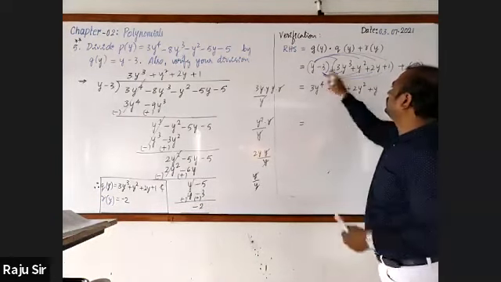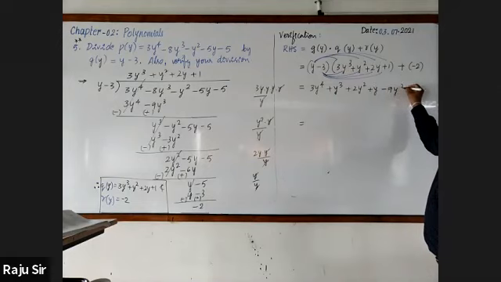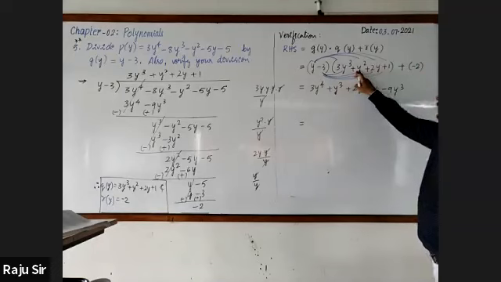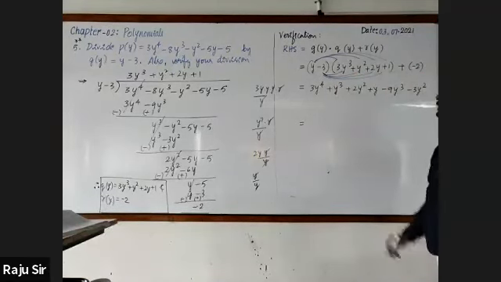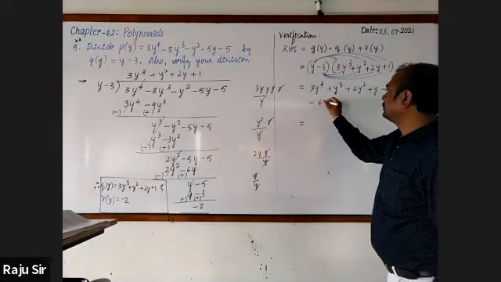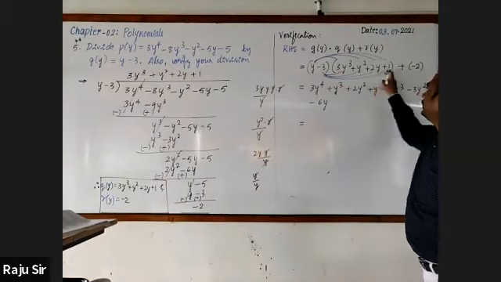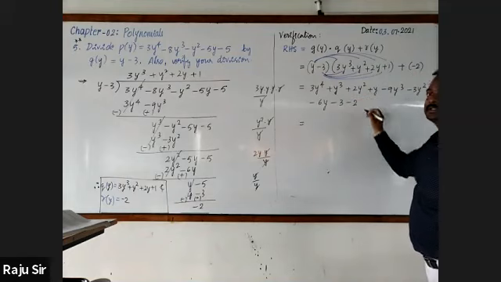Minus 3 into 3y cube is minus 9y cube. Minus 3 into y square, it is minus 3y square. Minus 3 into 2y, this is minus 6y. Minus 3 into 1 is minus 3. Next, minus 2 as it is.